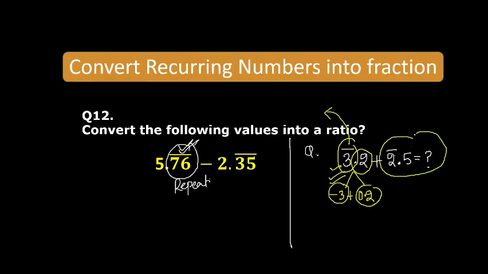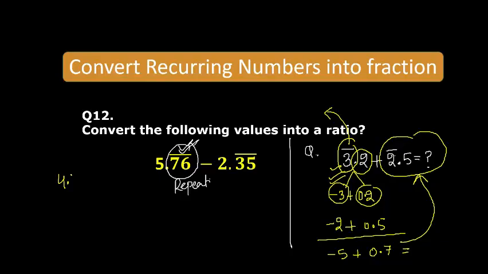Similarly, you can write the second number as -2 plus 0.5. If you add it, you will get -5 plus 0.7. And you can also convert this number into this format. Maybe in the options you will get 4.7 bar here or 5.7 bar here.